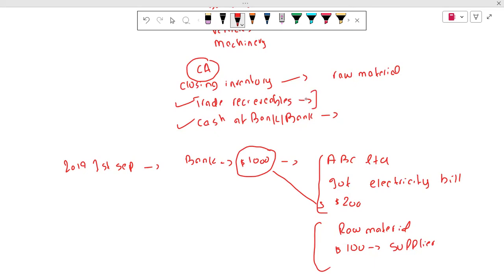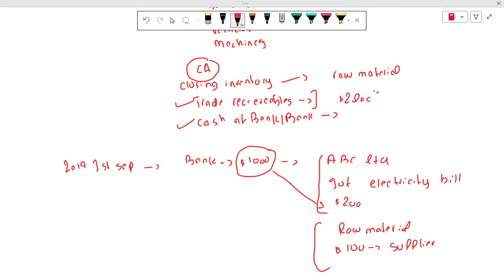There are a lot of customers, and I have to deal with them on credit terms. So the total of the credit customers is trade receivables, and maybe this trade receivable is, for example, $2 lakh.